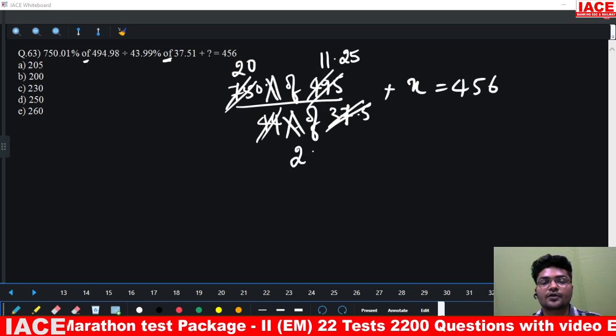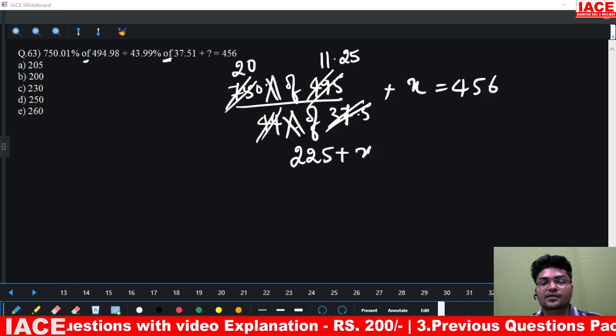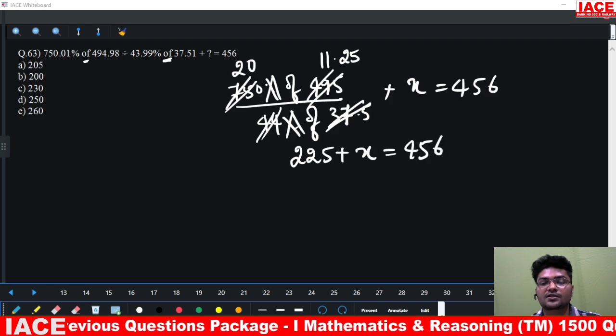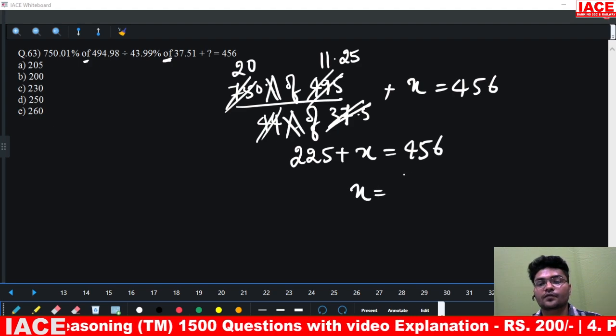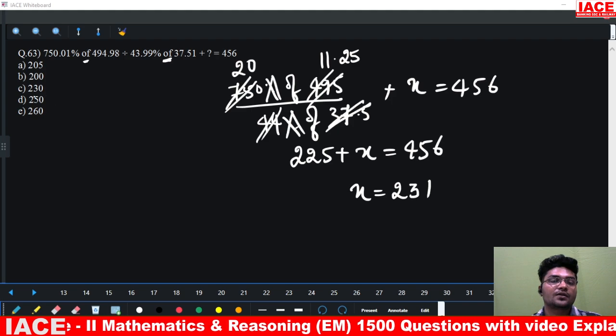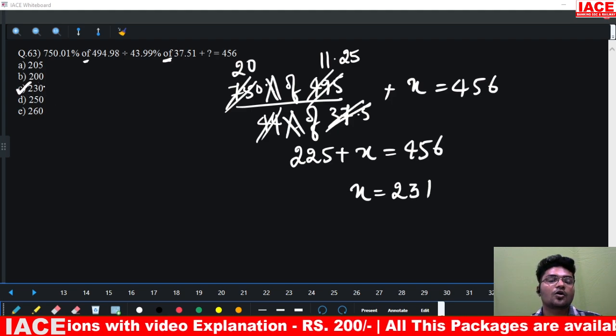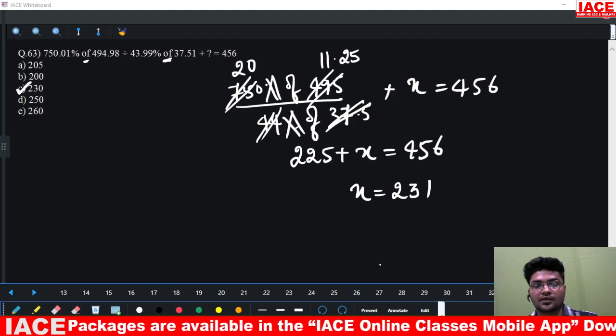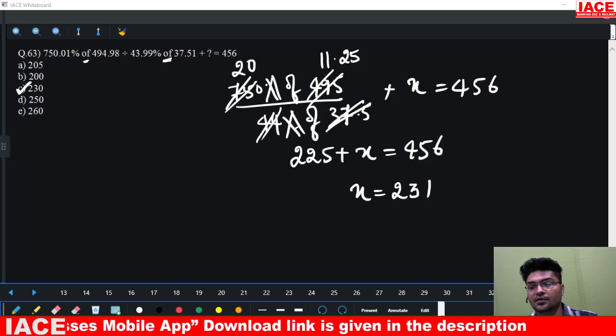So 225 plus x is equal to 456. So x comes out to be 231. Approximately the correct answer will be option C, that is 230.